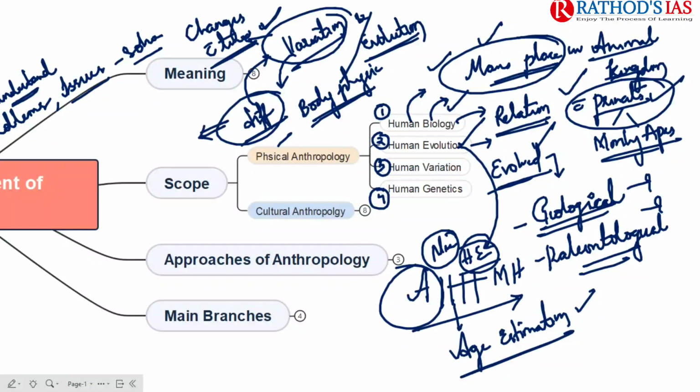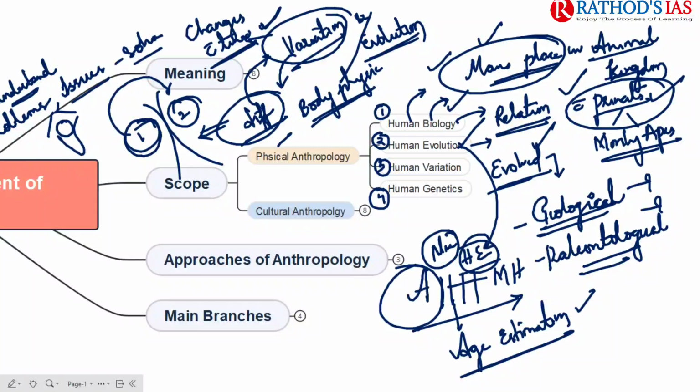So apart from these variations, for example, if you take a group of people, let us consider this as group 1 and this as group 2. Between these groups also there are a number of variations. Sometimes there will be no resemblance between one group and another group. For example, if you take tribes in Central India and tribes in Andaman and Nicobar, we do not see any resemblances. Even though they are scheduled tribes, they do not have proper resemblances. So these differences are called, in short, variations.